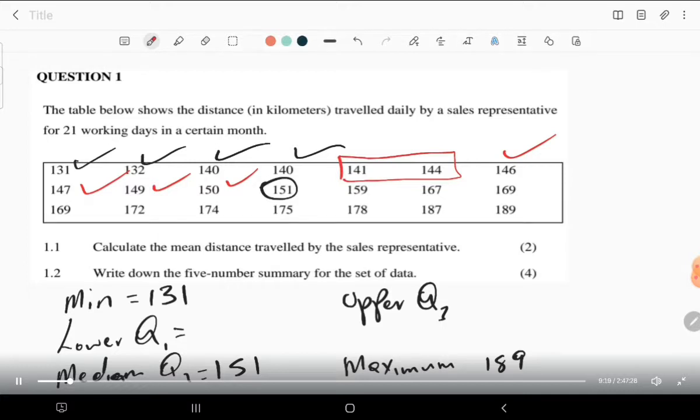So how do you go about finding the median of 2 terms? We just add them up, which is 141 plus 144, then you divide by 2. The idea is we are looking for the middle value between these 2 numbers. Once you add that, you will get 142.5. So that is Q1. Then Q3, how do you get Q3?